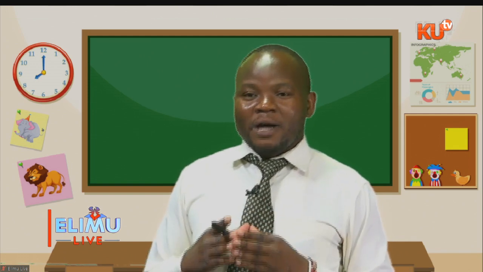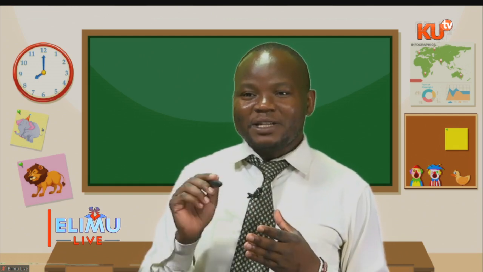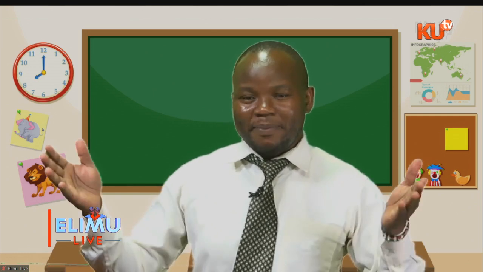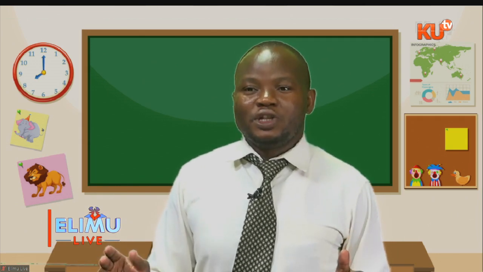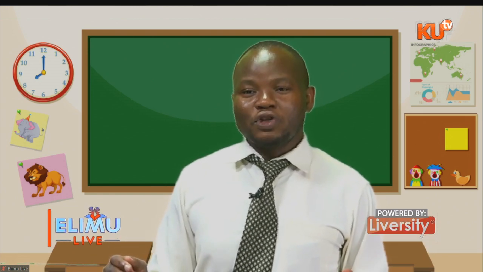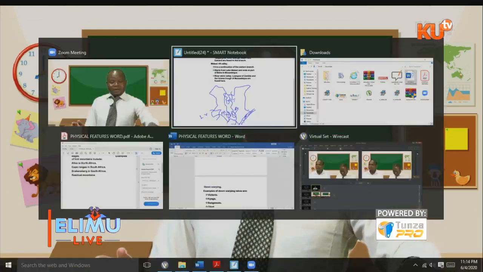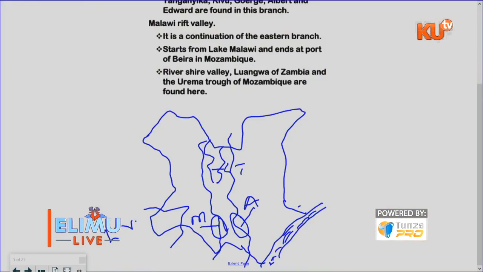One of the major reasons, when I talk about the Rift Valley, I mean the branch which is in Kenya. Why is it dry? The main reason is because of the two escarpments. Those two escarpments, my learners or my viewers, one is the Mau and another one is the Aberdare. We also have on the sides of the Aberdare the Nyandarua ranges. So those are examples of the block mountain. We can go on.